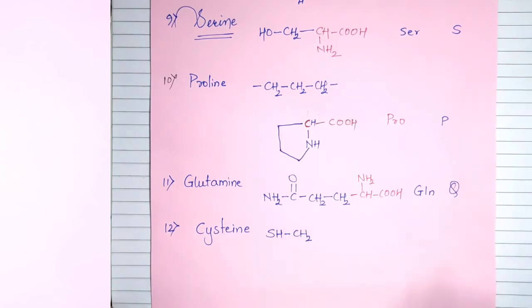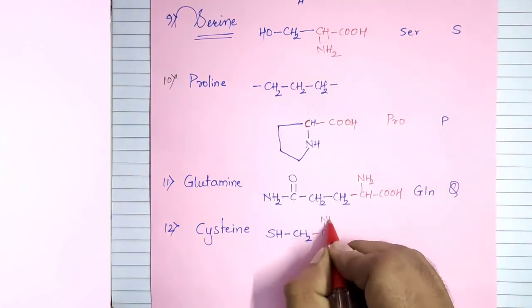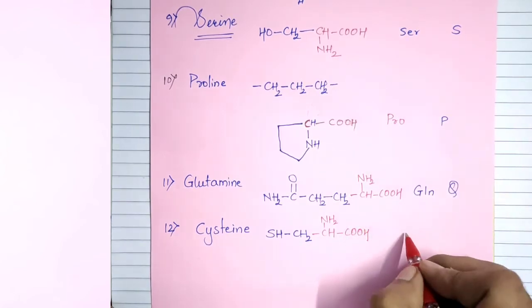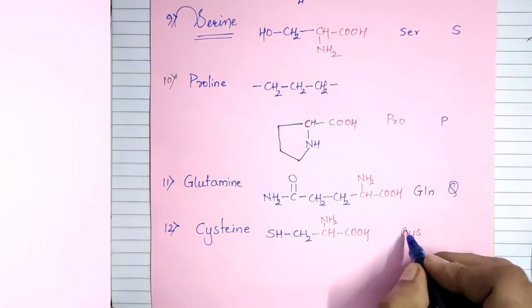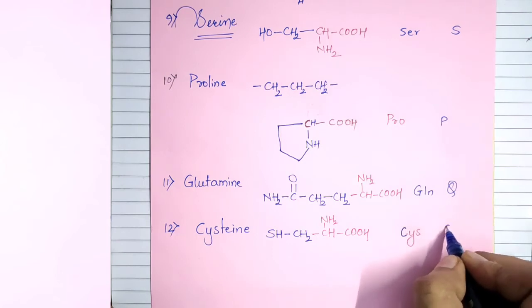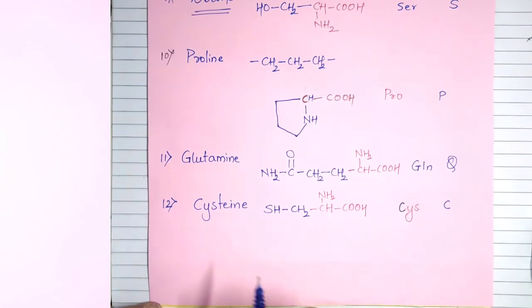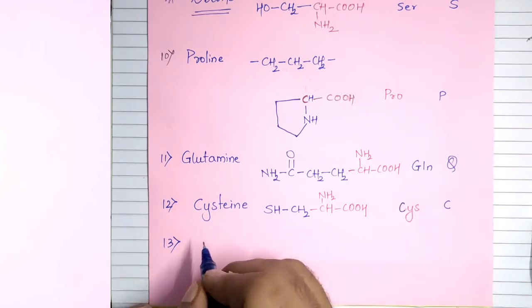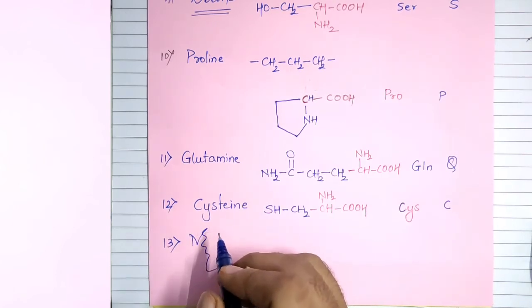SHCH2, CH, NH2, COOH. The 3-digit symbol is CYS. The 1-digit symbol is capital C. That is cysteine. Now we will see another structure, that is methionine. That is methionine.